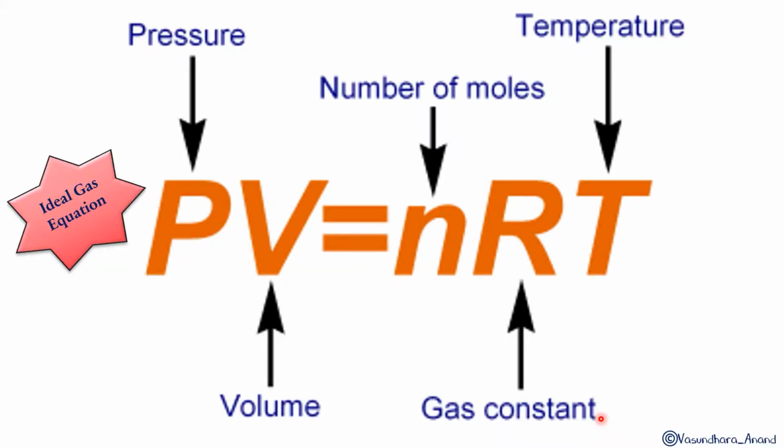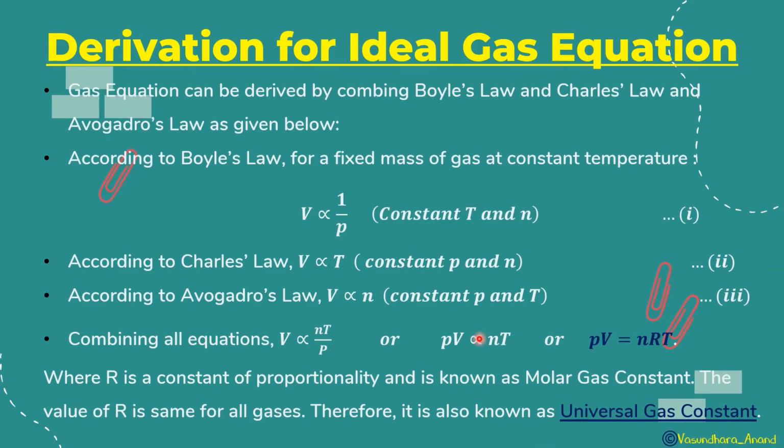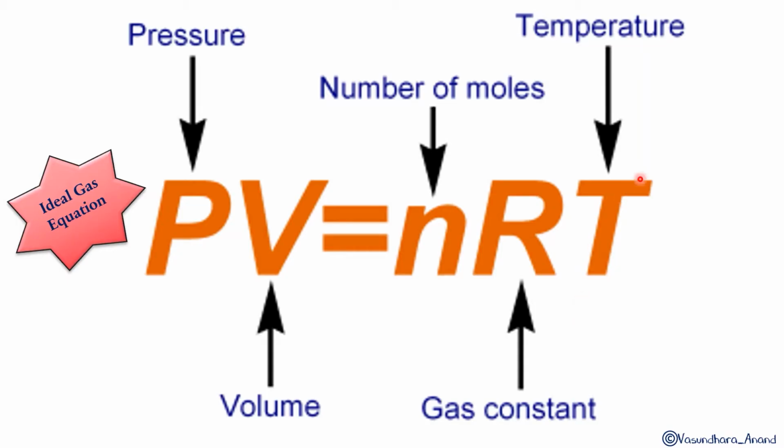So we got the ideal gas equation, where PV is equal to nRT. How did it come? Just move to the next slide. Here it is. V is directly proportional to nT upon P. So can I say PV is directly proportional to nT? Remove the proportionality sign, we put a constant, so PV is equal to nRT. And this equation is called the ideal gas equation. That means all ideal gases follow PV is equal to nRT. Here P is pressure, V is volume, n is the number of moles, R is the gas constant, which always remains constant, and T is temperature.